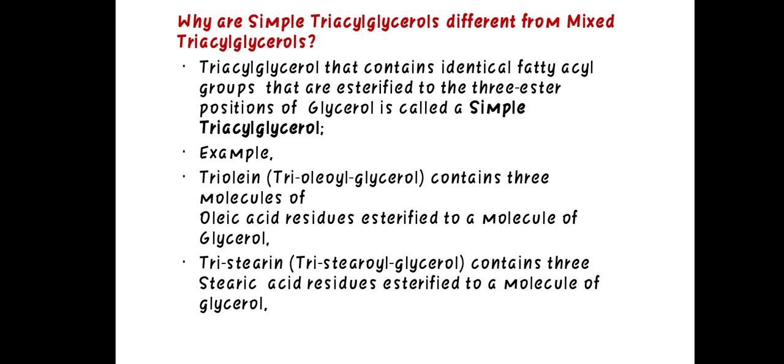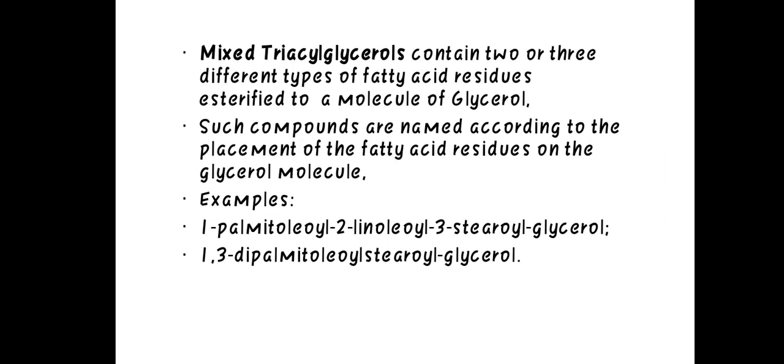Tristearin contains three stearic acid residues esterified to a molecule of glycerol. Mixed triglycerols contain two or three different types of fatty acid residues on a molecule of glycerol. Such compounds are named according to the placement of the fatty acid residues on the glycerol molecule. So here is an example: 1-palmitoyl 2-linoleoyl 3-stearoyl glycerol.